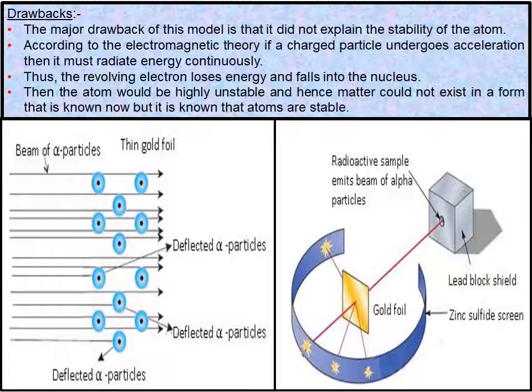And the last point, the atom would be highly unstable and hence matter could not exist in the form that is known now, but it is known that atoms are stable. Now, the first picture, the scattering of alpha particles by atoms of gold foil.